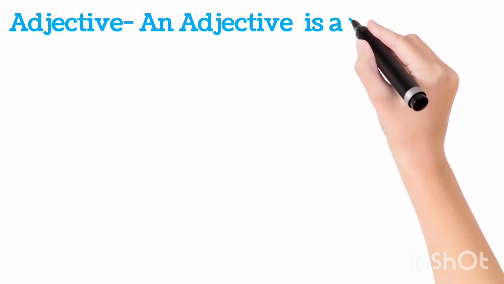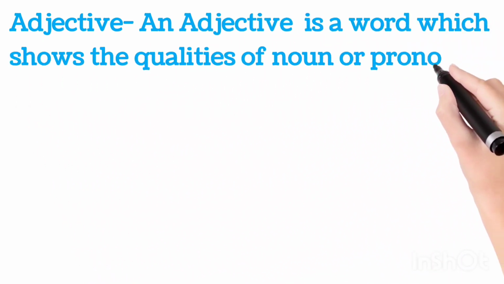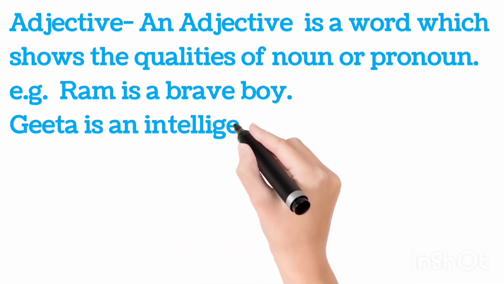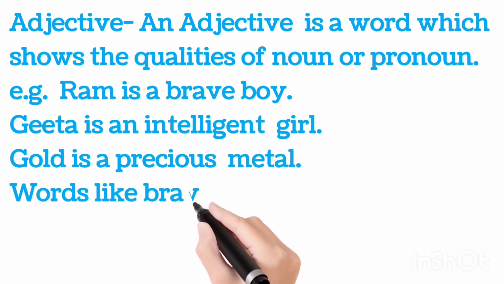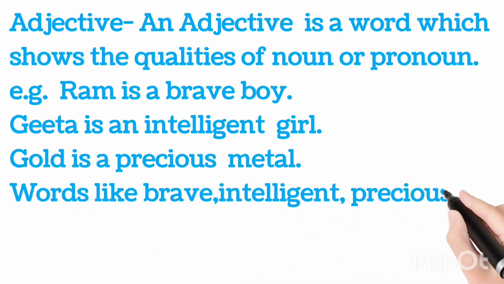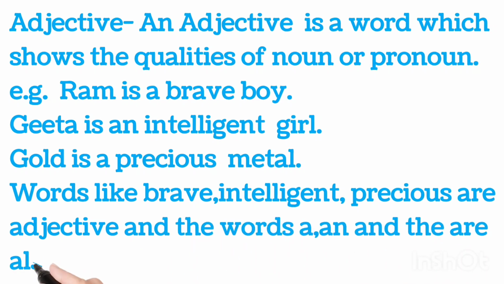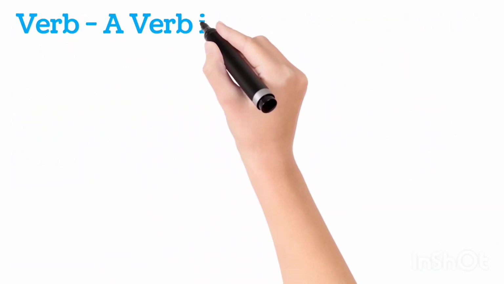Adjective. An adjective is a word which shows the qualities of a noun or pronoun. For example, Ram is a brave boy, Gita is an intelligent girl, gold is a precious metal. Words like brave, intelligent, precious are adjectives, and the words a and an are also adjectives. They are called articles.